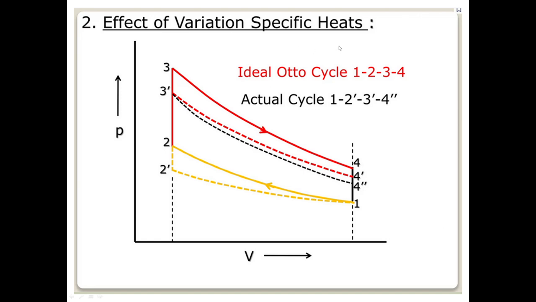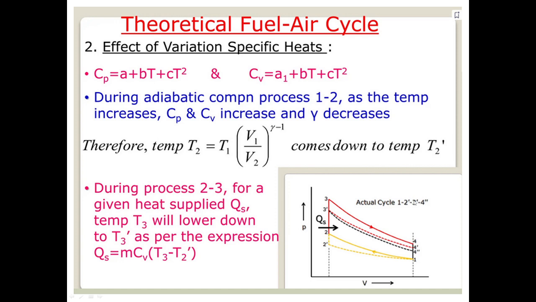Effect of variation of specific heat. If we observe the graph, the ideal Otto cycle is 1, 2, 3, 4. This is the ideal cycle. Whereas the actual cycle is 1, 2 dash, 3 dash, 4 dash. At 2 dash the pressure is a bit lower compared to the ideal one, then 3 dash, 4 dash, 4 double dash and 1. So this is the actual cycle. Now, the effect of variation in the specific heat we have already gone through. It is clear from the curve.